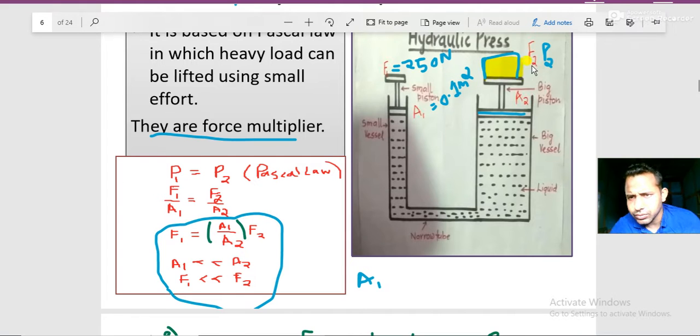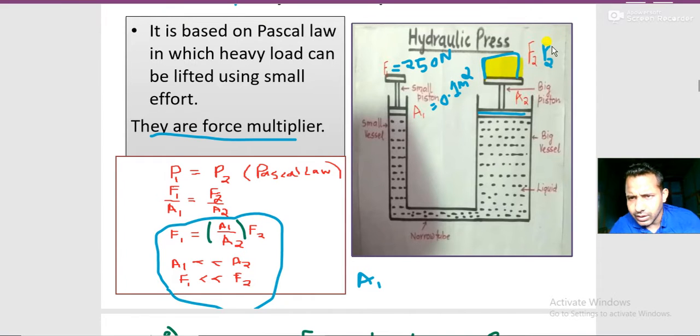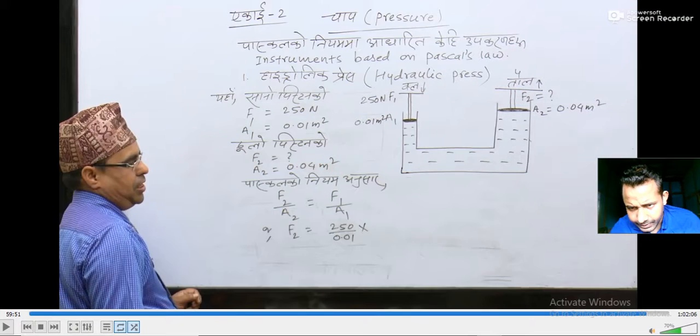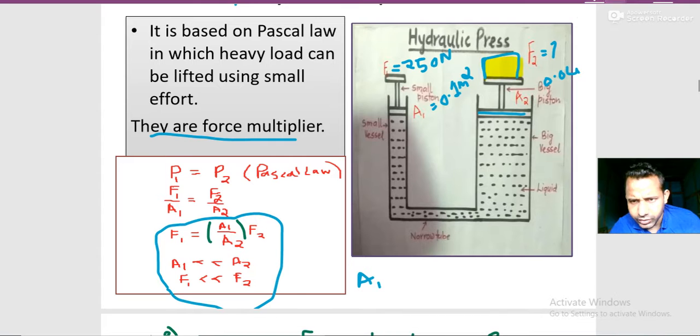P2 equals... let me erase this. Now F2 equals what? We don't know the value of F2, and the area is 0.04. Obviously the area is greater. 0.04 by 0.01 means 4 times.